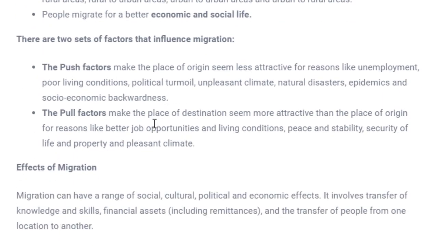Okay, now what are the factors which influence migration? So generally there are two factors which influence migration. What are those factors? The first is the push factor and the other is the pull factor. What do you understand by push? Push means someone is pushing you, and pull means someone is attracting you. So over here, how do these two factors play an important role in the case of migration?